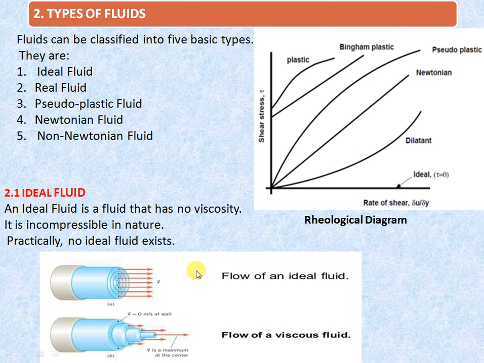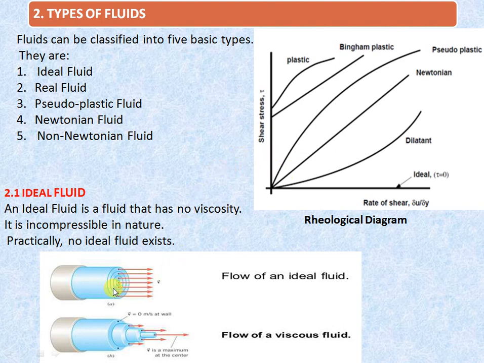Next is the type of fluid. By using a rheological diagram, we can plot the behavior of different types of fluids. There are basically two types of fluids: ideal fluids and real fluids. An ideal fluid is a fluid that has no viscosity and is incompressible in nature, and practically no ideal fluid exists. In real fluids, again pseudoplastic fluid, Newtonian fluid and non-Newtonian fluids are the three different types. The Newtonian fluid is a real type of fluid.